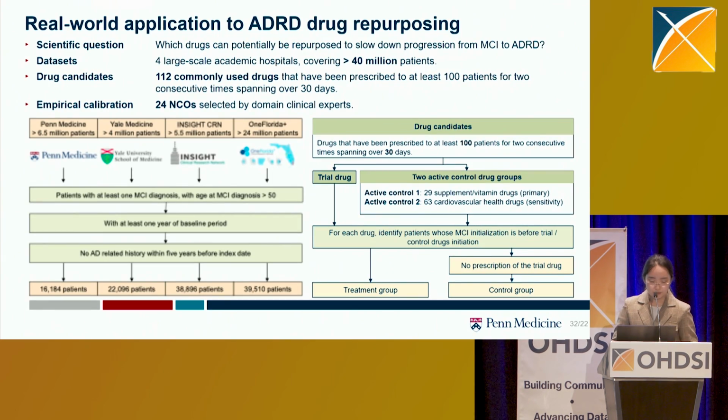We applied LATTE to a real-world application for ADRD drug repurposing. We used 4 large-scale academic hospitals as our dataset, covering more than 40 million patients. We screened 112 commonly used drugs and used 24 negative control outcomes that were selected by domain experts.